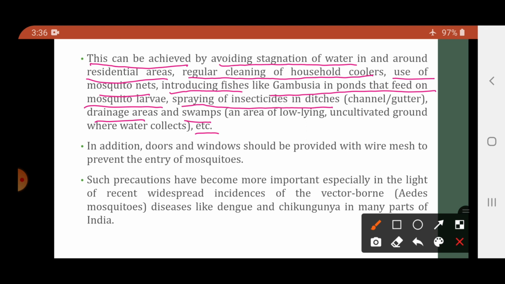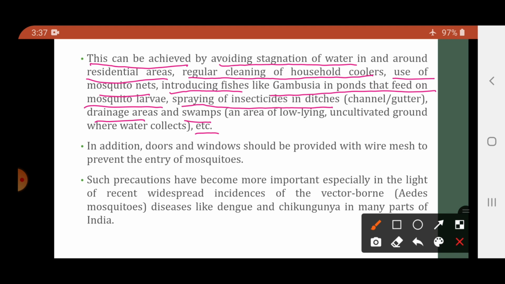There should be cleaning of the water coolers. There should be the use of the mosquito nets. Now there are certain fishes like gambusia, जो उनके लिए food क्या है? Mosquito के larvae. So pond में ऐसे fishes डालनी चाहिए like gambusia which feed on the mosquito larvae. What do they eat? This type of fishes, they eat the mosquito larvae. Mosquito larvae को when they eat, of course mosquito का development नहीं होगा.